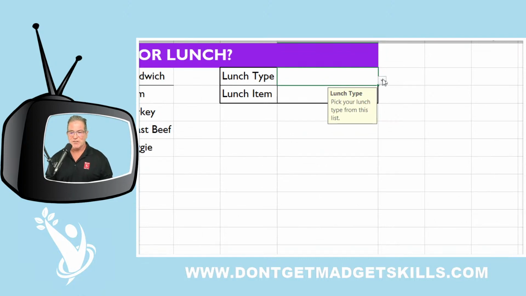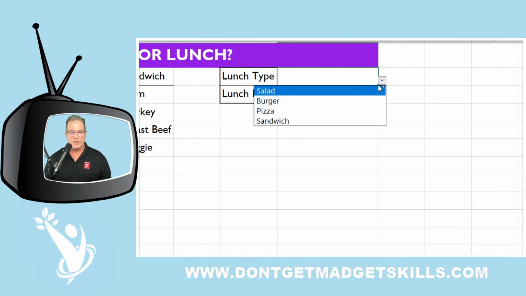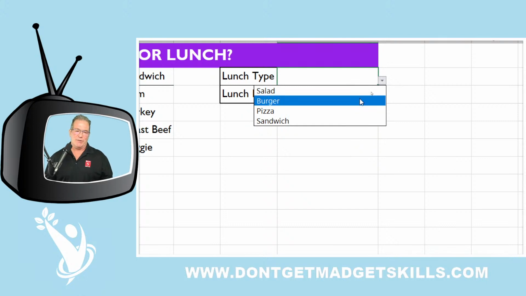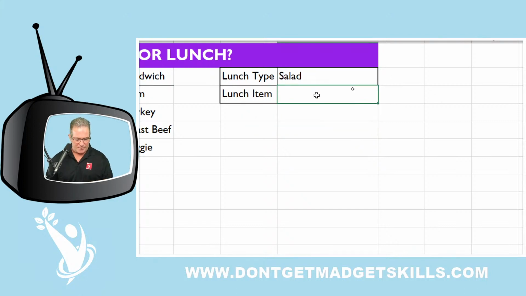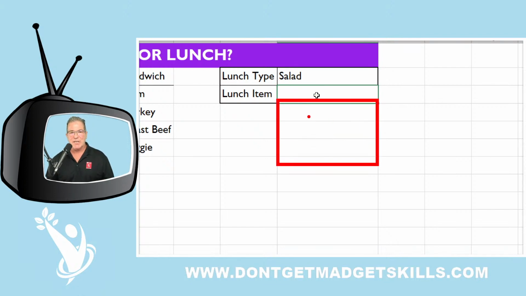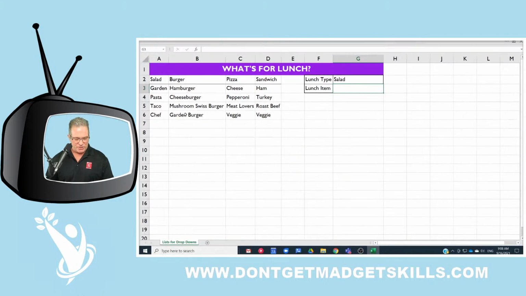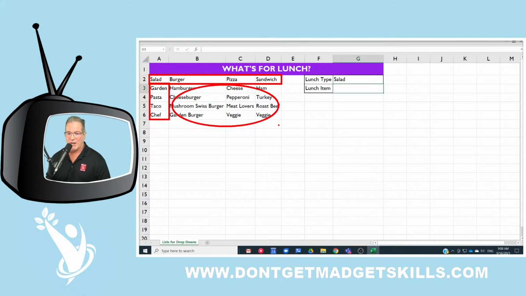There are our instructions. And right over here, we can click on the drop down and select salad, burger, and the like. So when we pick salad, we want there to be a drop down that appears right here that shows us the types of salad, garden salad, taco salad, and the like, so that it matches what we're seeing right here. Regardless of which one of these items we pick, we're going to get the corresponding lunch item that goes with the lunch type. So we've got our lunch type selected.